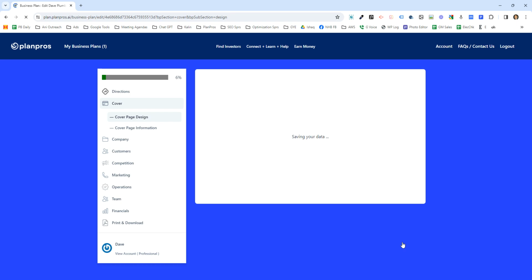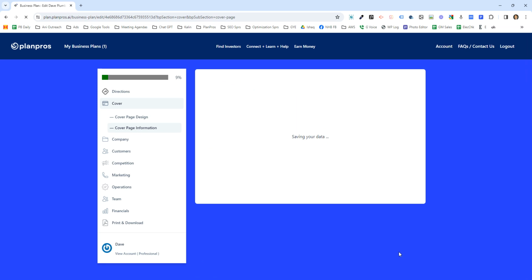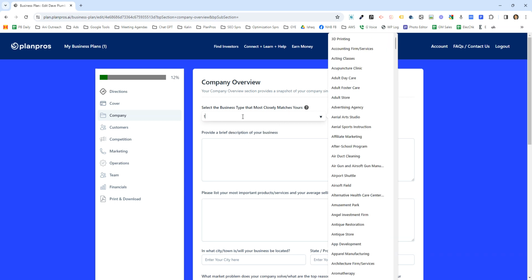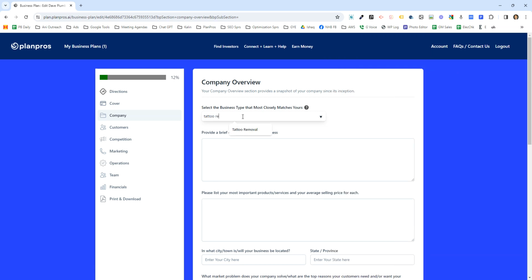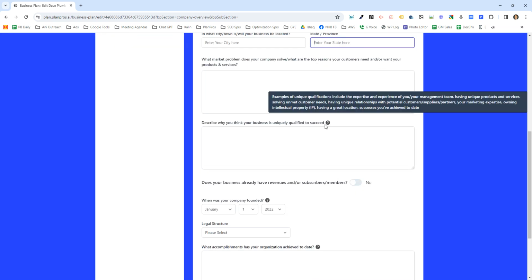The next page just asks, what information do I want on my cover page: name, website, etc. And then every page of PlanPros simply asks you for some basic information about your business. So, what type of business? Let's say I'm in the cupcake business, I just type that in there. Or if it's a new business, I can type in, I am a tattoo removal, it's already there, removal service, whatever you want, you can type it in here too. Brief description, so you're just answering these brief questions. Brief description, most important products and services, what city, what state you're in. So you're answering some questions.